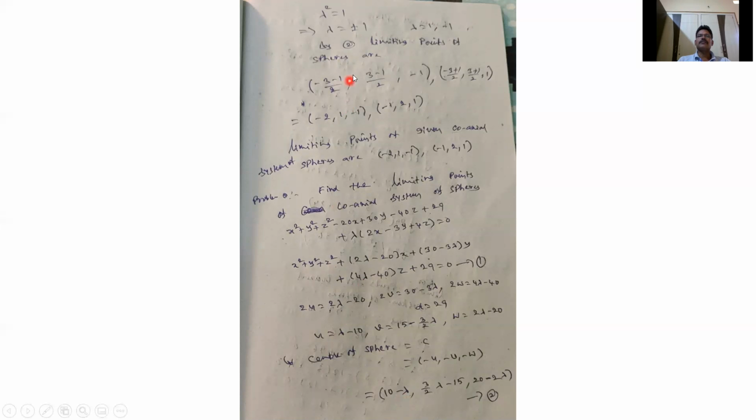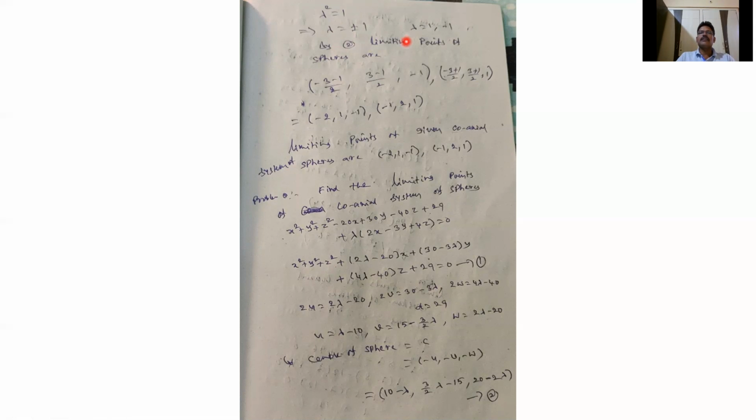6λ² = 6, so λ² = 1. Therefore λ = ±1. We get λ = 1 or λ = −1.